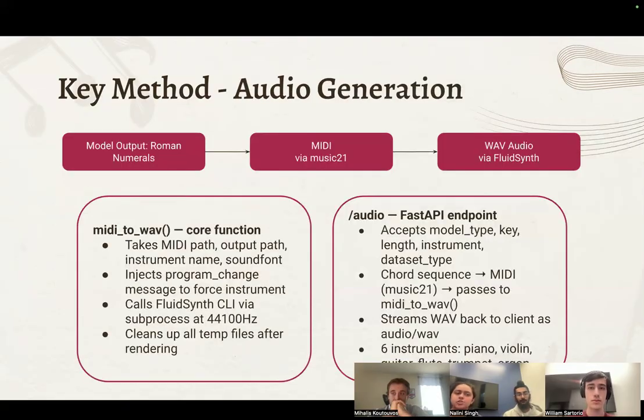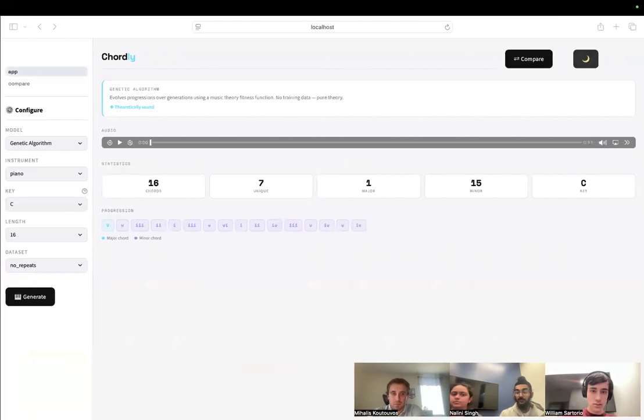For the audio generation, the models output Roman numerals, which are converted to MIDI files, and then we use FluidSynth to convert them into WAV audio. You can choose between six instruments, and all of this is in the backend, so the front end just has to call an endpoint. Now that we've talked about this in theory, let's actually see the demo.